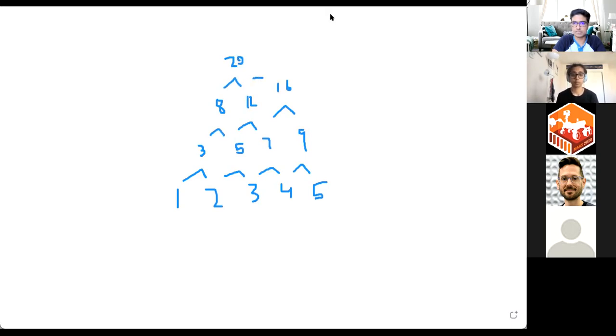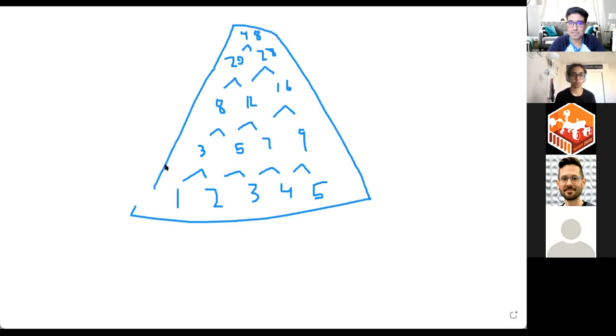12 and 16 gets us 28. And then finally, we get the top of the triangle, 48. So it's that idea of taking the sum, and we're going to be doing this recursively in order to make that nice type of shape, which hopefully we can print out in our output box as well.